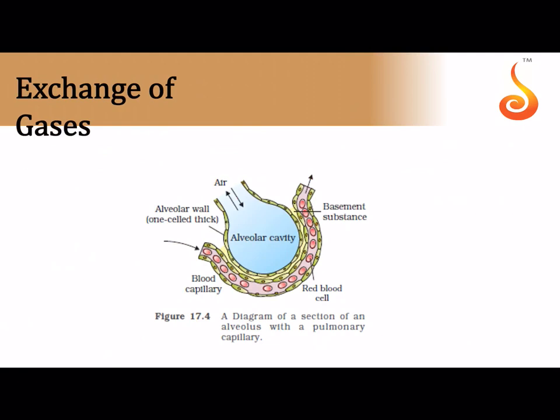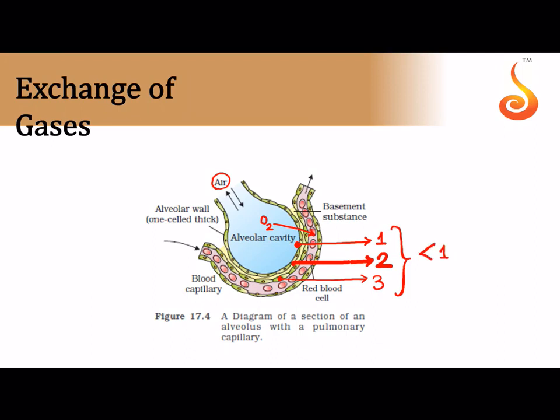Exchange of gases. Now once the air has reached into your alveoli, notice that the oxygen, for example, if it has to enter into the blood, there is a capillary surrounding the alveoli. Let us count the number of layers it has to cross. So first I'm putting a dot here. It has to cross the layer, the lining of the alveolus, and then you can see here there is a yellow colored zone which is the basement membrane. It has to cross the second layer, and then it has to cross the squamous cells of the blood vessel, that is 3 layers. So for the oxygen to enter into the blood, it has to cross these 3 layers, which is called the diffusion boundary.